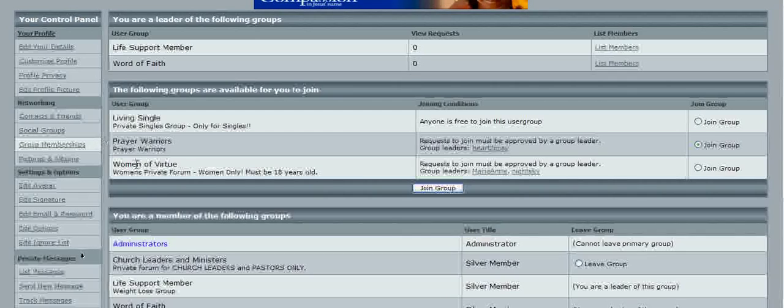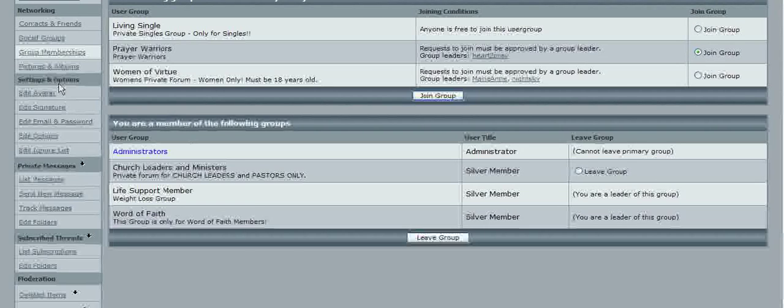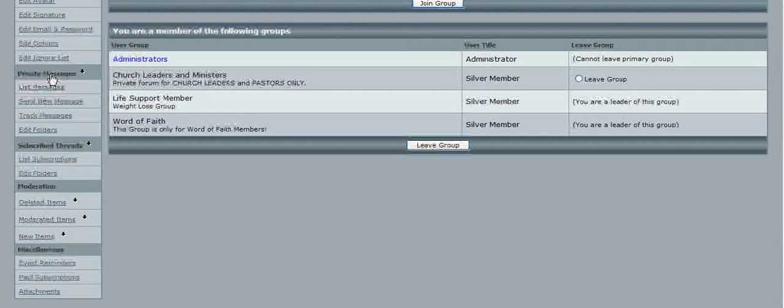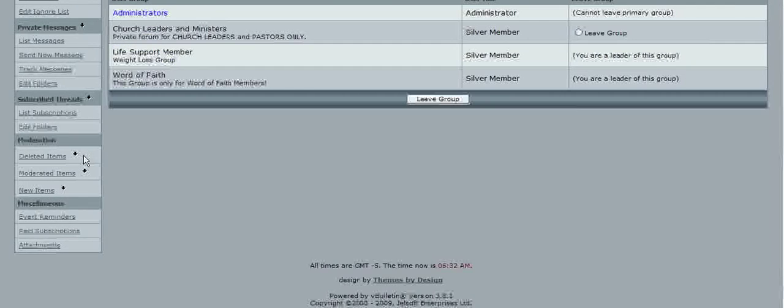Okay, I got sidetracked. Alright, settings and options. You can edit avatar, edit your signature, edit email and password, edit your options, edit your ignore list, because you can ignore other users, your personal messages, list messages, send message, track message, edit folders. You can set up a folder for saved, or whatever.